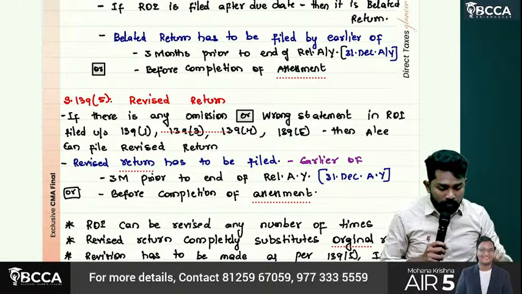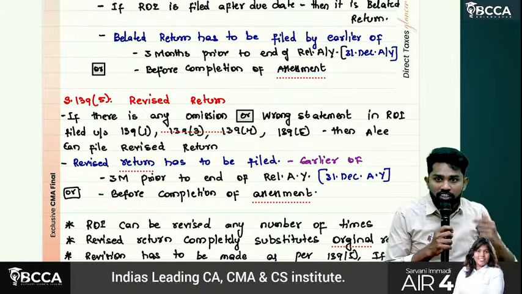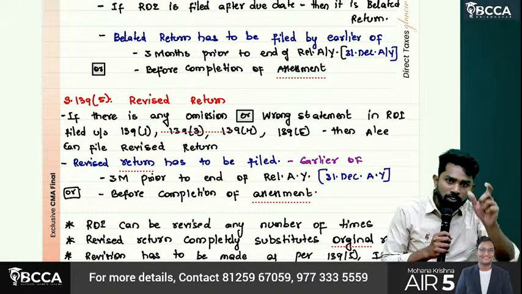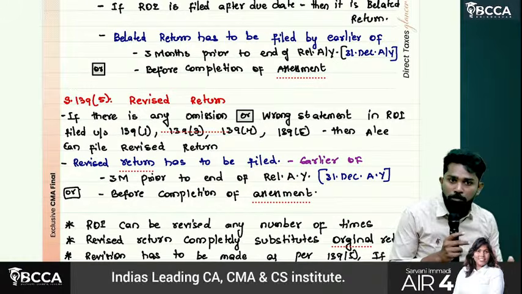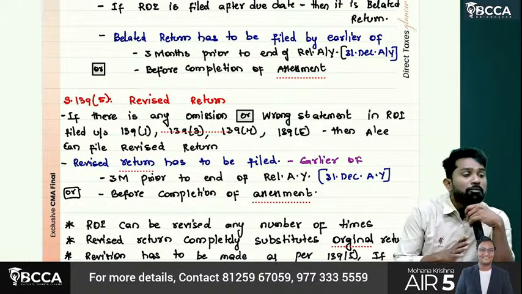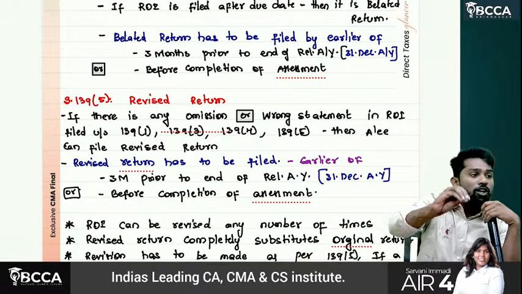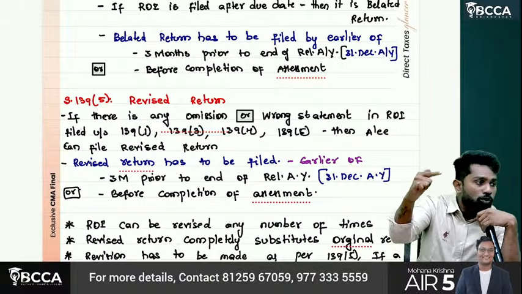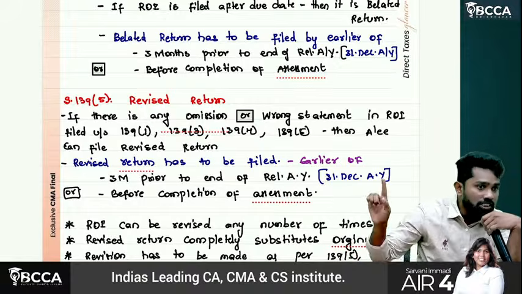Let's say you filed a return and you observed some error or omission. Instead of filing a revised return, you provided a letter. You provided supporting documents, made a covering letter, formally met the commissioner or whoever the applicable officer is, explained the issue and submitted the documents. Still, it will not be counted as a revised return, and those documents do not have any validity. So if there is any error or omission, you should not do all those things. What you should do is go for a revised return only.